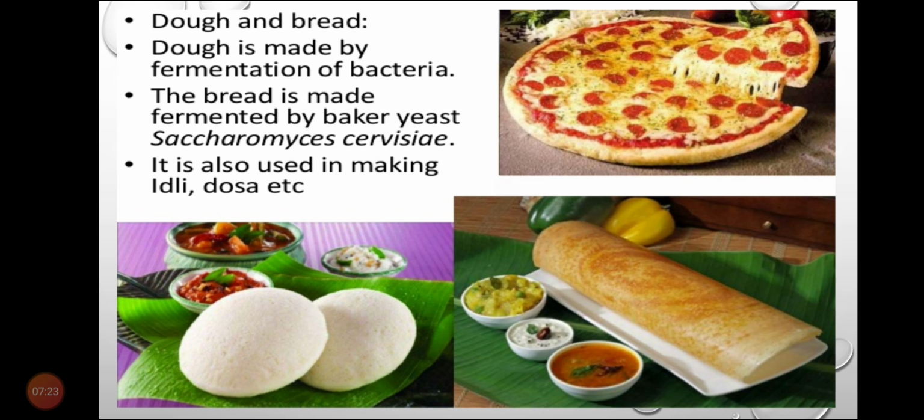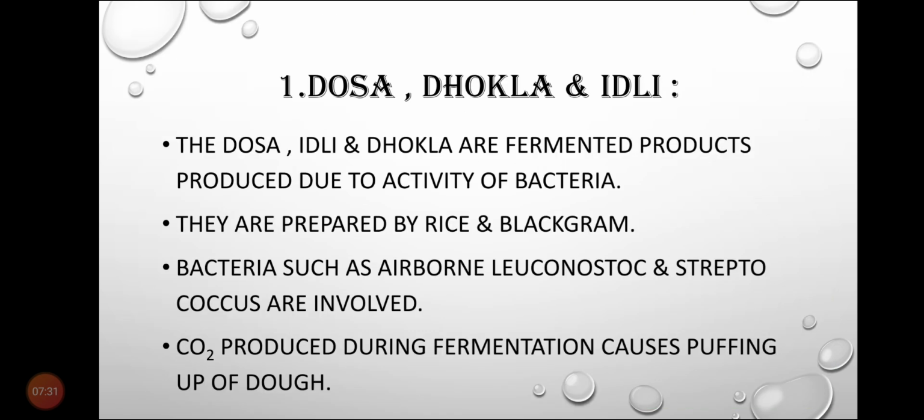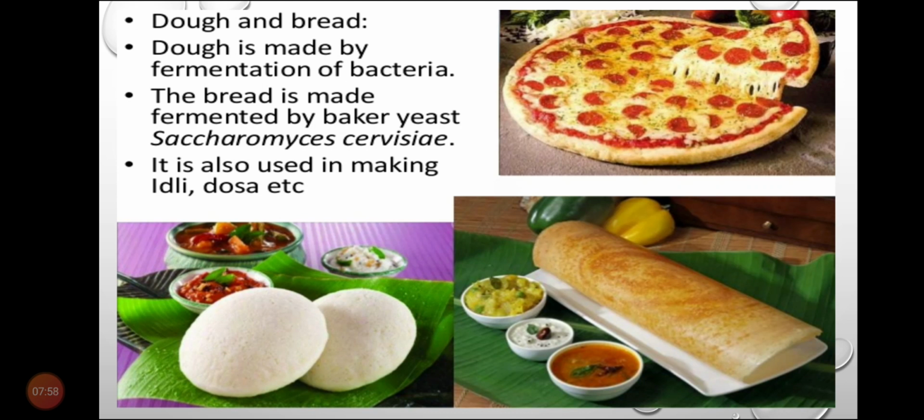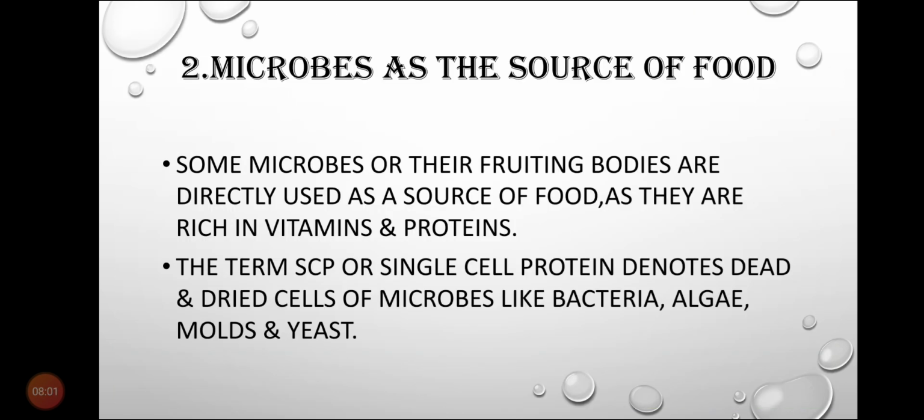Okay, so mainly you are going to study dosa, dhokla and idli and the microorganisms. What you have to study in this part is the name of the microorganism, that is, which microorganism is involved in dosa, dhokla and idli: Leuconostoc and Streptococcus. Two names you have to remember. Leuconostoc and Streptococcus are involved in the preparation of dosa, dhokla and idlis.